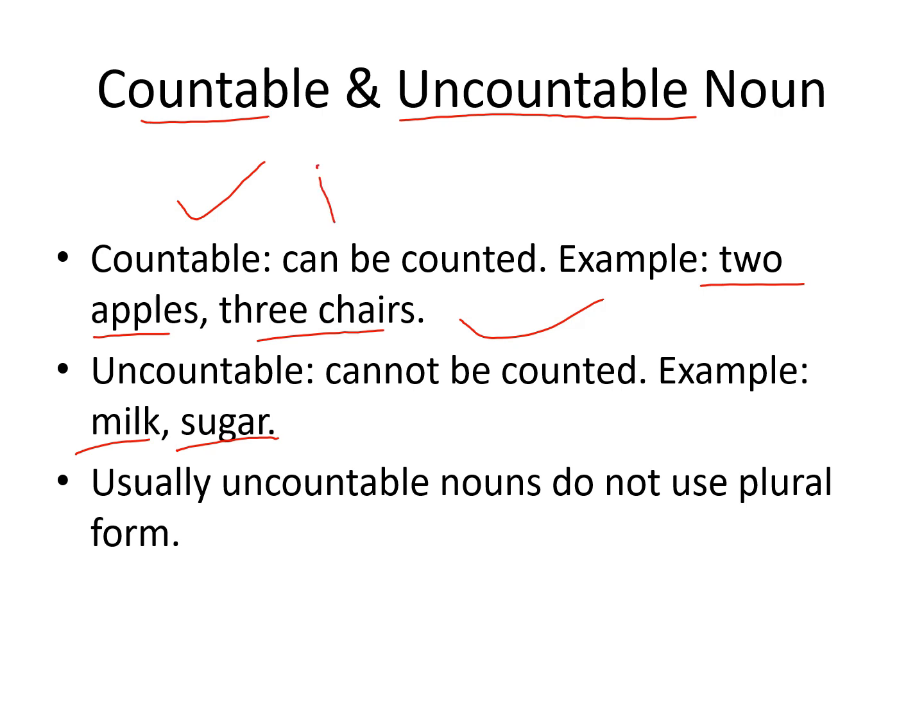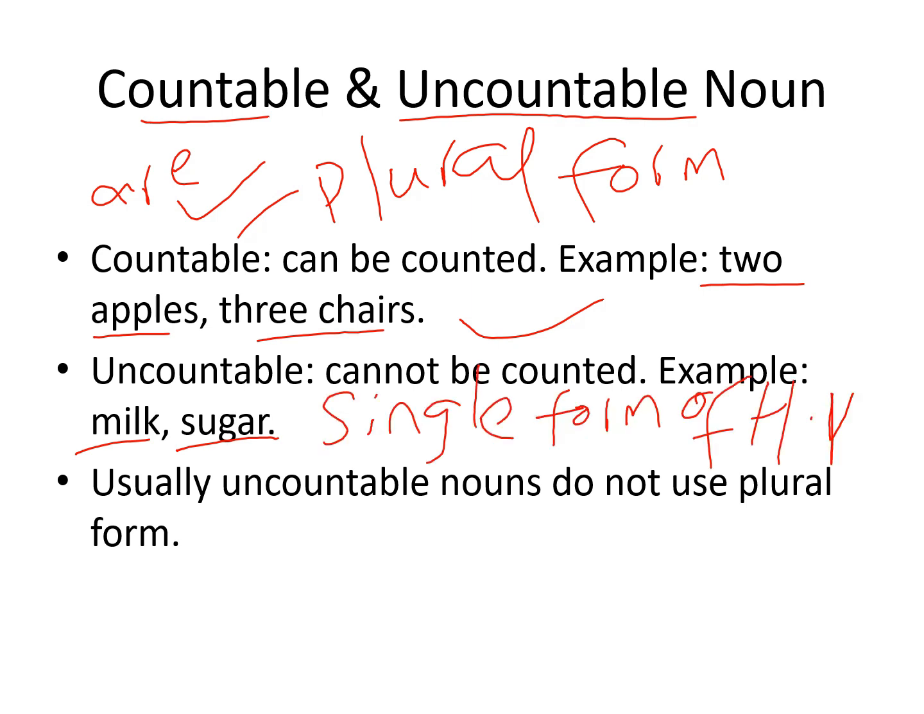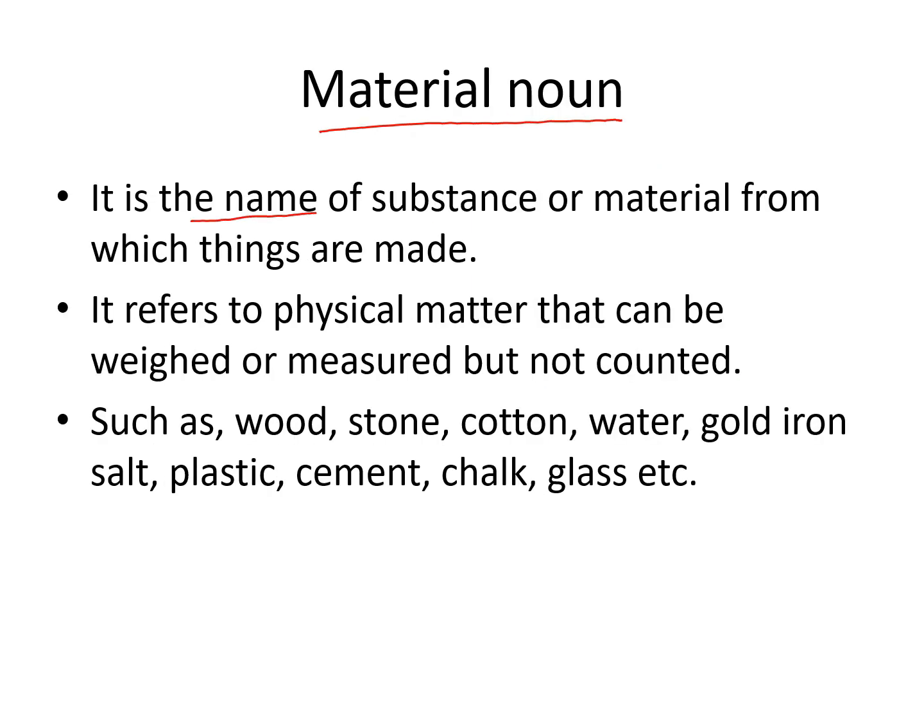We use plural form of helping verb with countable noun. For example, 2 apples are, 3 chairs are. But we always use single form of helping verb with uncountable noun. For example, milk is complete diet, sugar is harmful for human body, etc. So here you can see with countable noun we are using plural form of helping verb are, and with uncountable noun we are using singular form of helping verb, for example, is.